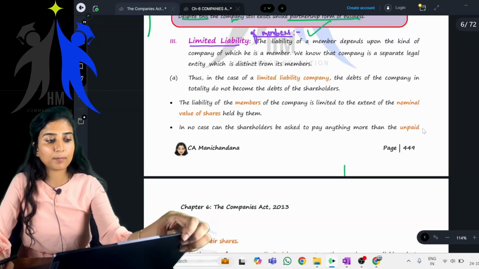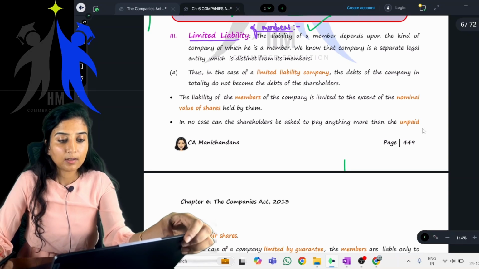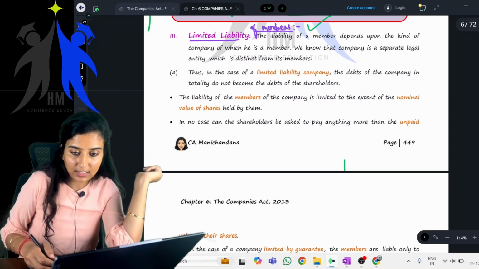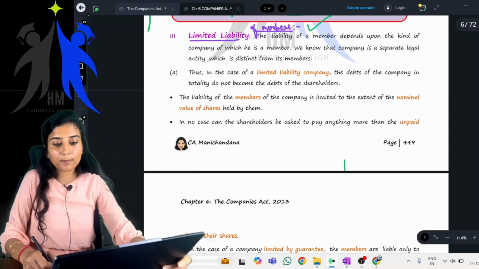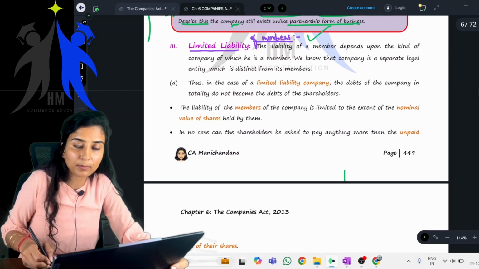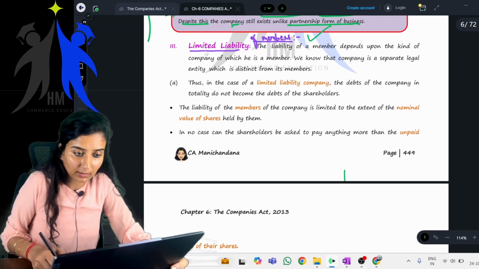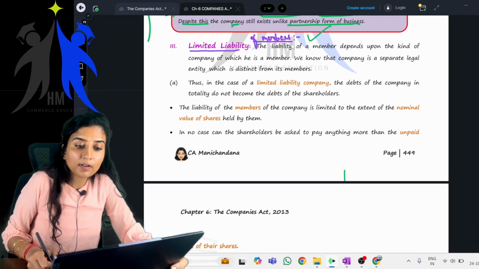Yes, ma'am. Now, let's read. If the concept is clear, let's start reading from your books. Page number 449. Okay. Limited liability of members.